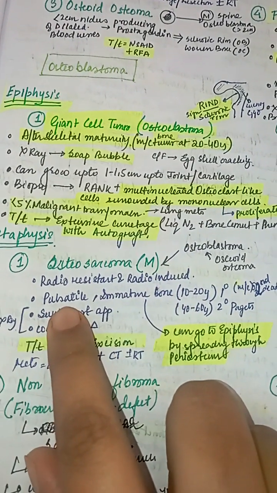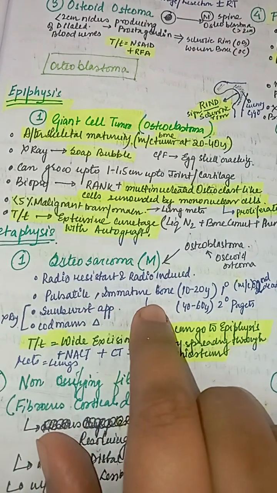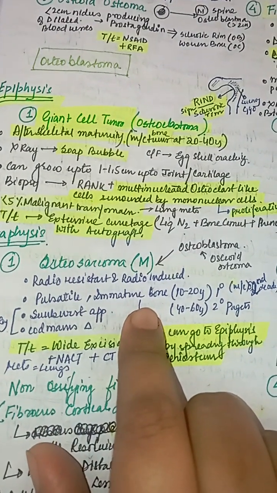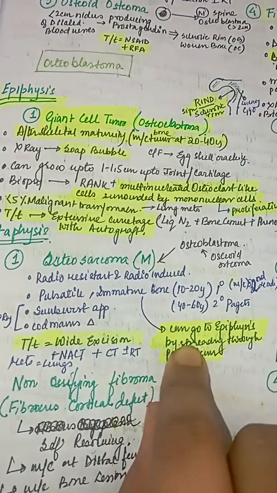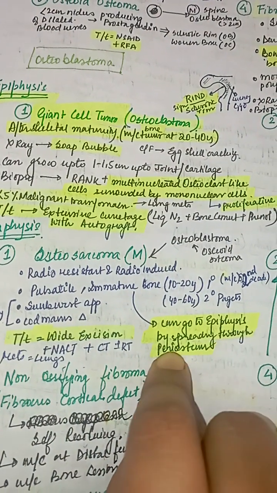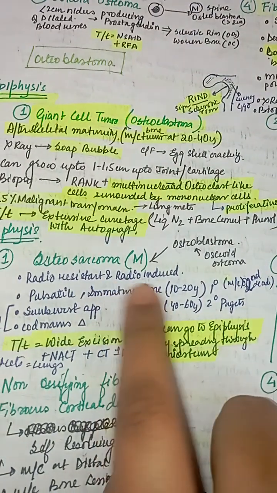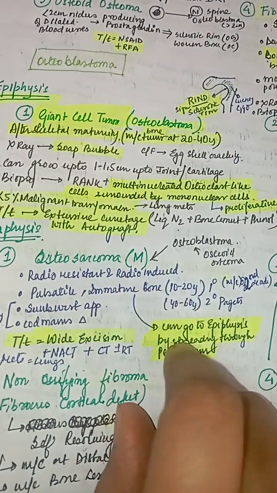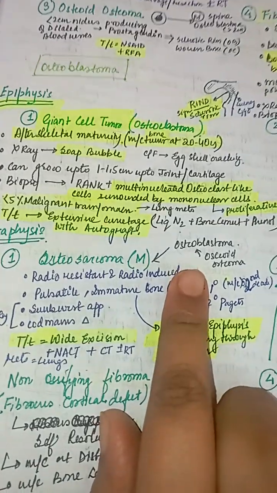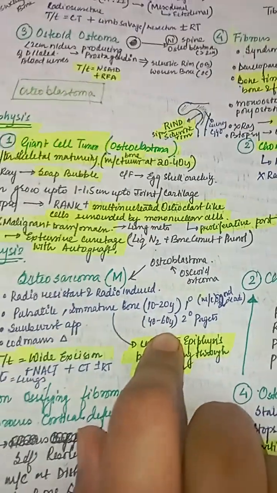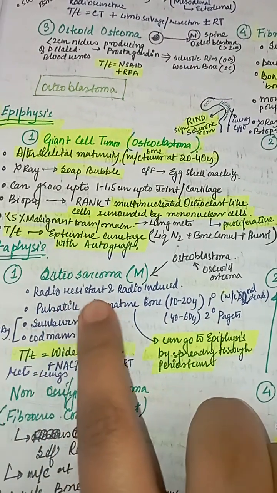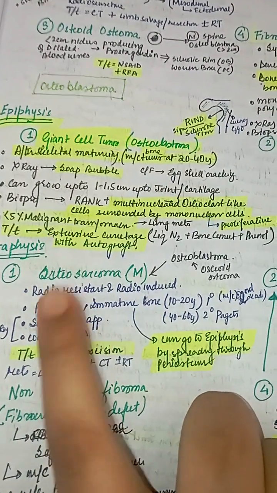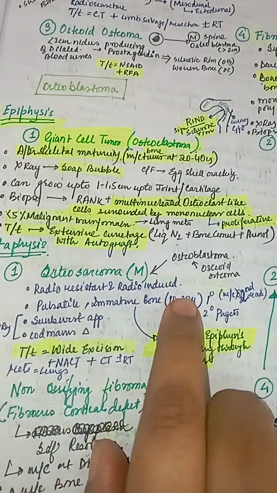It is a pulsatile immature bone tumor. Because it occurs in the immature bone, it cannot go to the epiphysis by spreading through the periosteum. So it occurs in the metaphysis only, and it is pulsatile in nature.